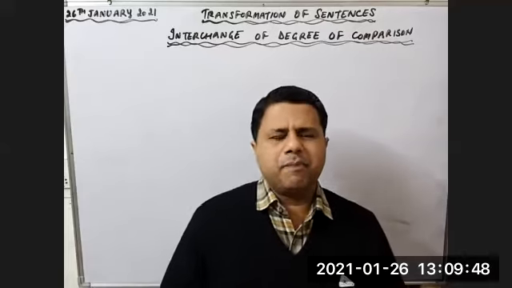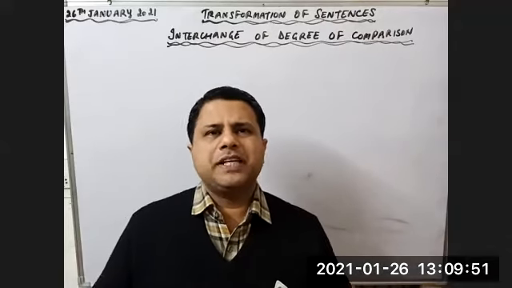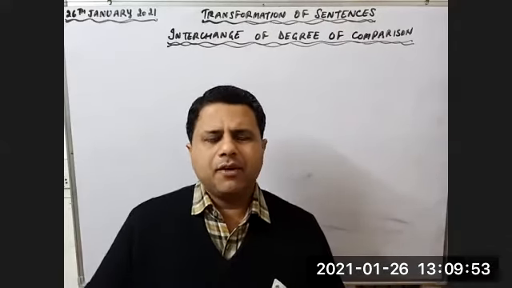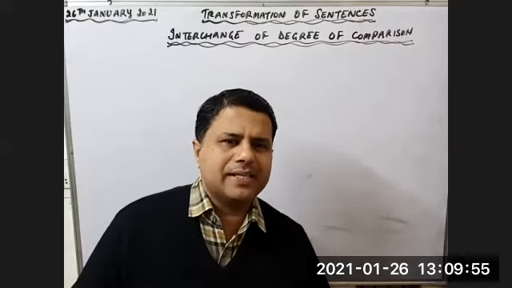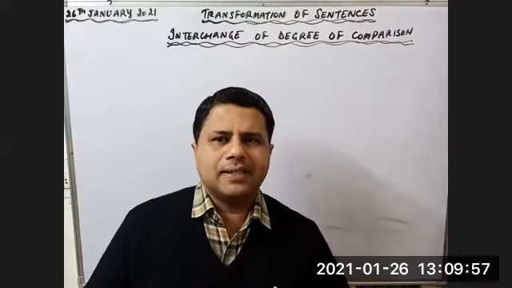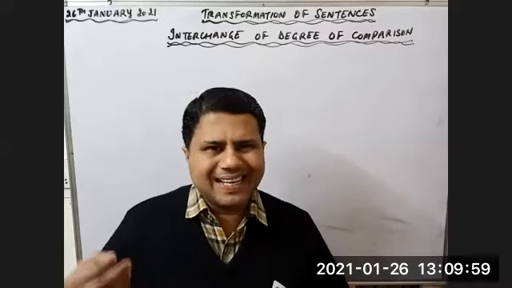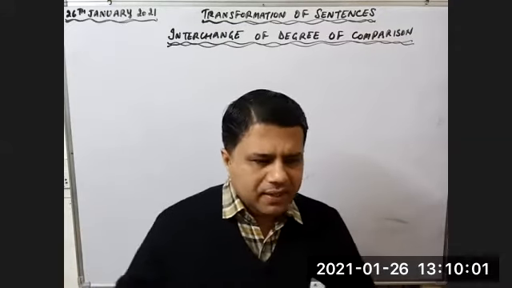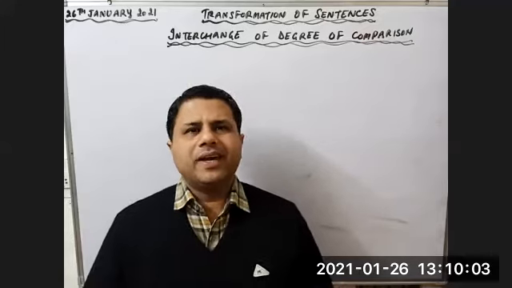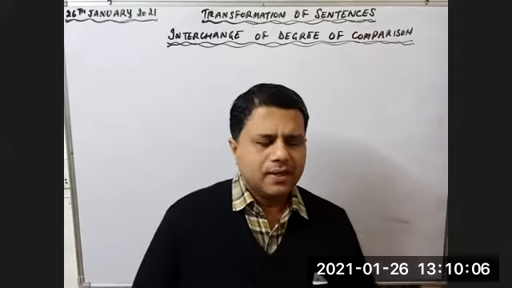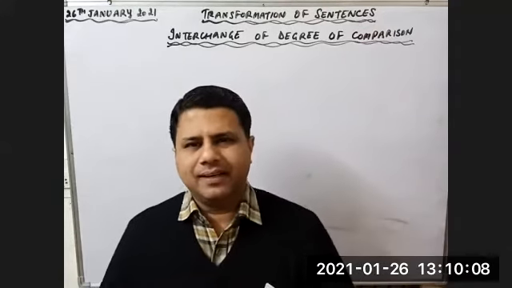You can replace the part of speech also. If a word is used as a noun in a sentence, you have to use it as a verb, use it as an adjective. There are so many other ways to transform a sentence from one form to another, right?